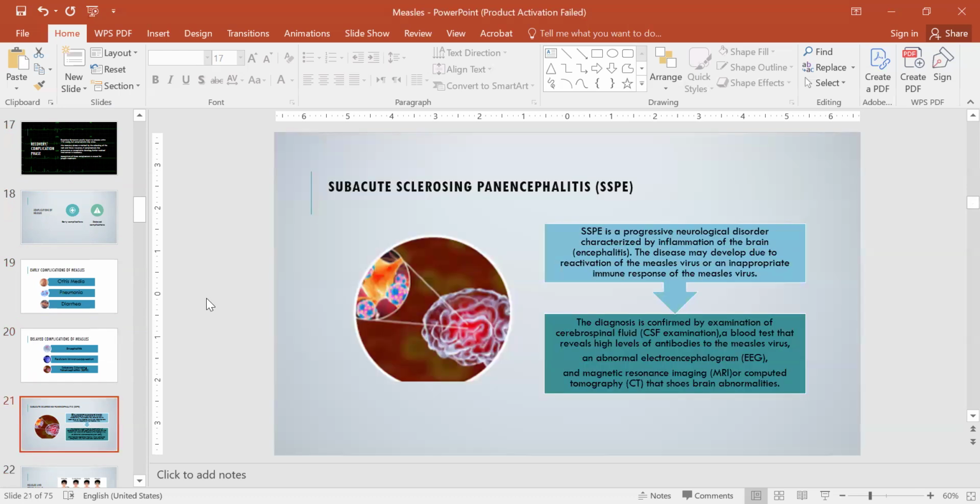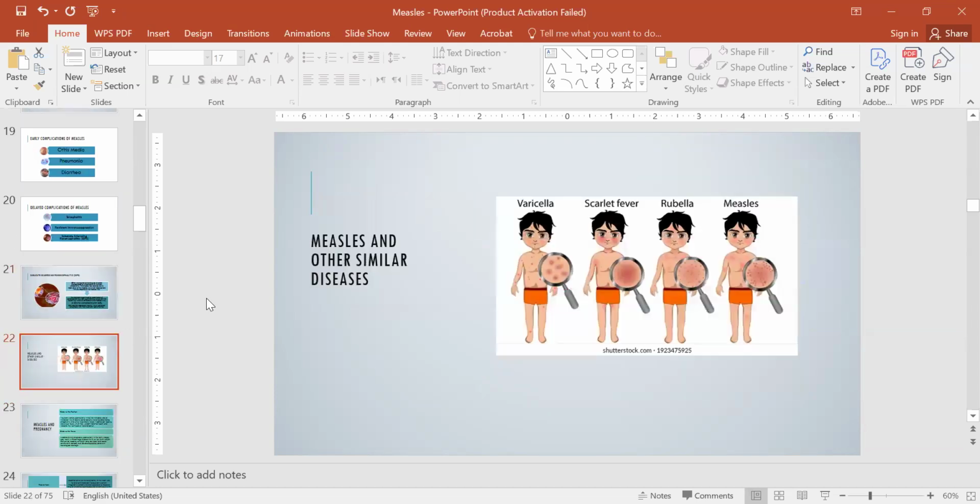Subacute sclerosing panencephalitis is a progressive neurological disorder that's caused by inflammation of the brain. It may develop due to reactivation of the measles virus or an inappropriate immune response to the measles virus. The diagnosis is confirmed by examination of cerebrospinal fluid, an abnormal electroencephalogram, or magnetic resonance imaging, MRI, or CT, that shows brain abnormalities.